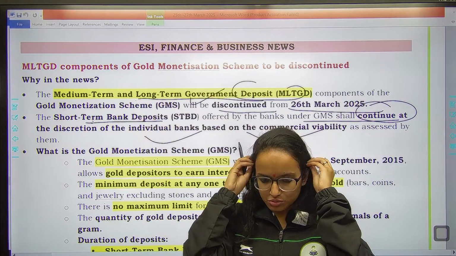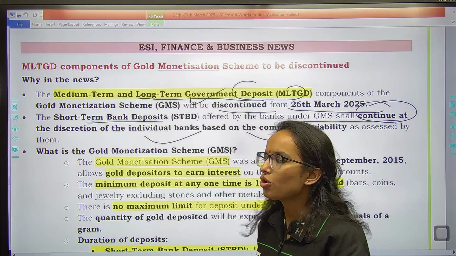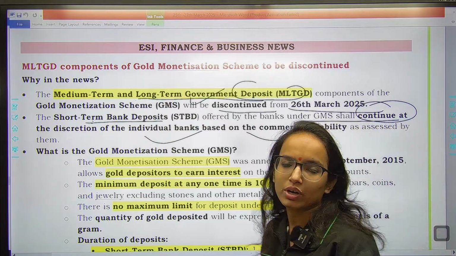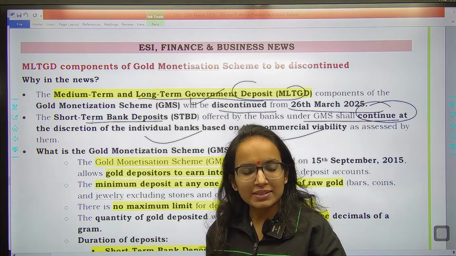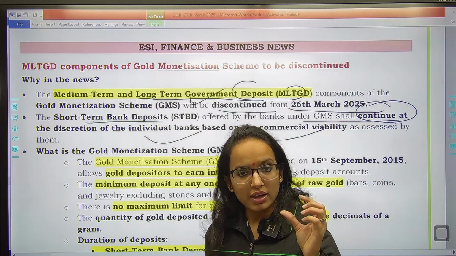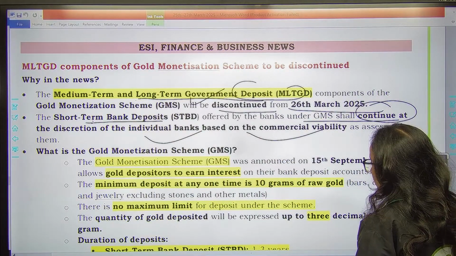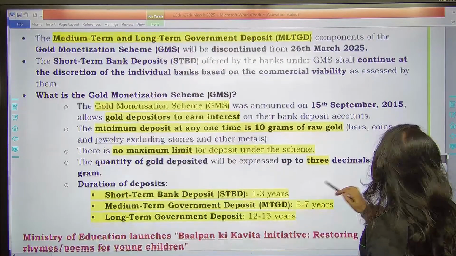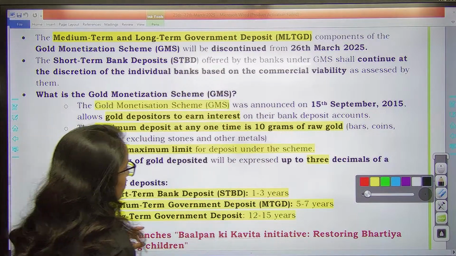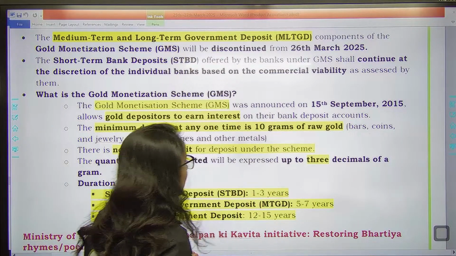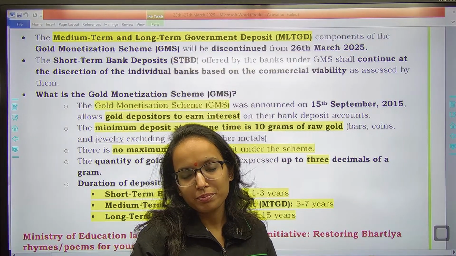Viable means that you are able to recover it, right? Your cost is not more than what you are earning on it. So the short term component will continue, remember. Now what is this gold monetization scheme? You all know that this was brought in to incentivize people to deposit their gold, at least a minimum of say 10 grams of raw gold in the form of bars, coins, jewelry, etc. and then earn interest on them. So that is something which makes your jewelry, your precious items secure as well as an interest bearing asset.